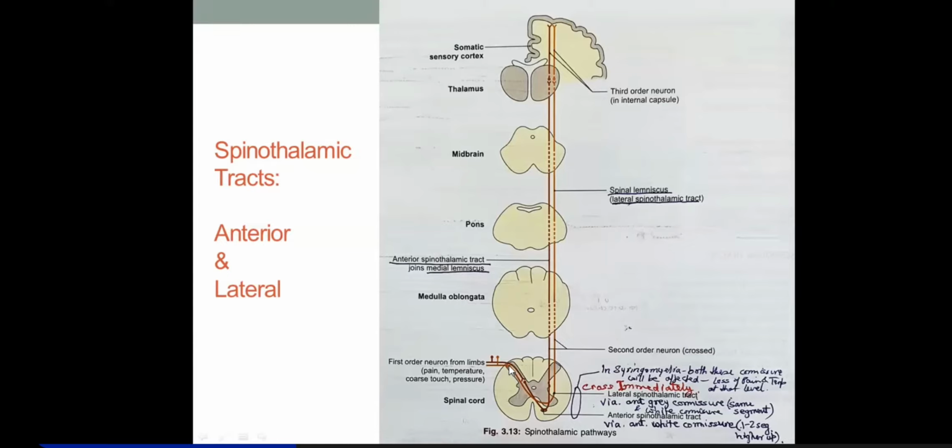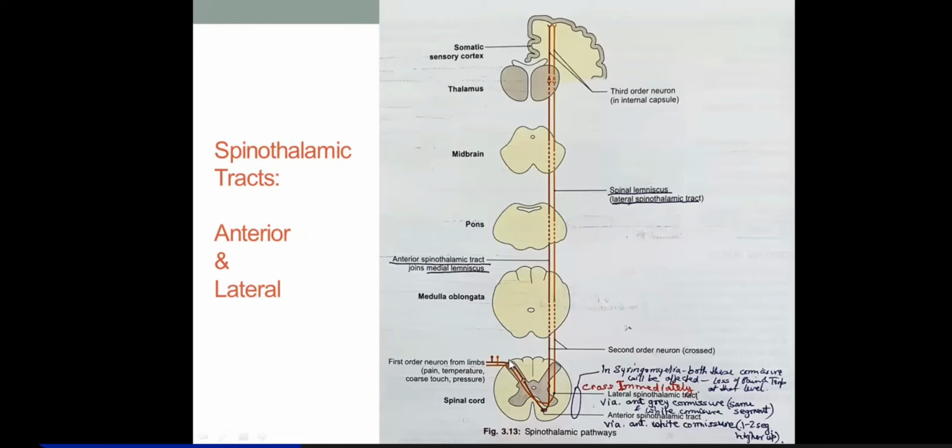So the first order neurons have already relayed in the dorsal horn of the spinal cord. Then the second order neurons will move anterior to the central canal and pass through the anterior white commissure, and then will reach the lateral funiculus on the opposite side of the same segment.